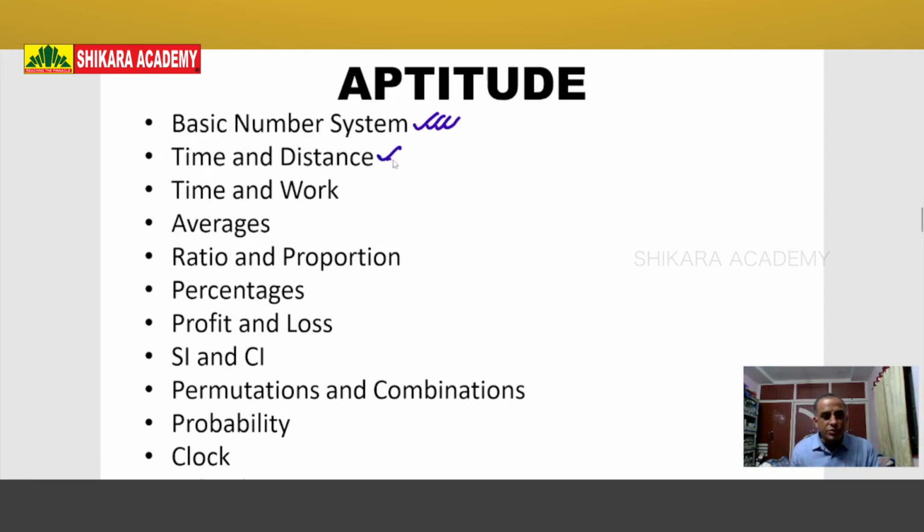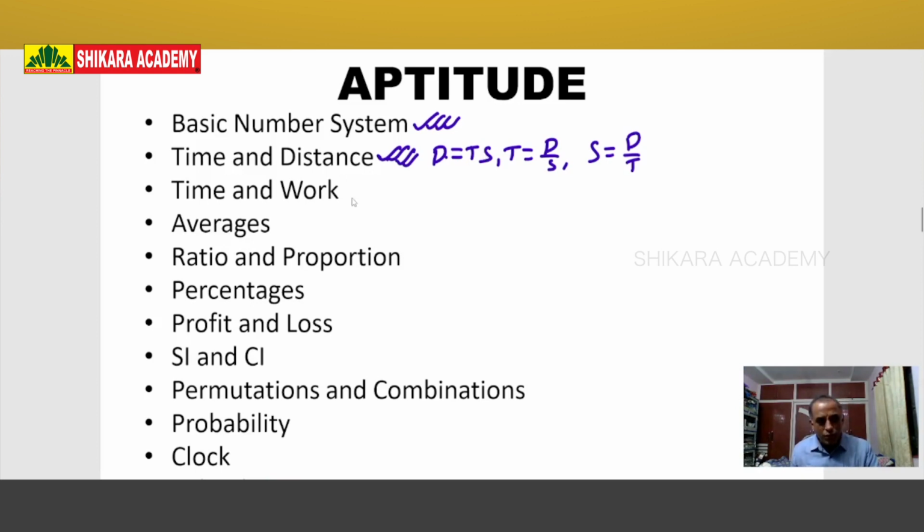Then time and distance. It is one aptitude topic. In time and distance, the first point is formulas, the second one is units, the third one is units conversion. That is very important. Distance is equal to time into speed, or time is equal to distance by speed, or speed is equal to distance by time. These are important formulas in time and distance.